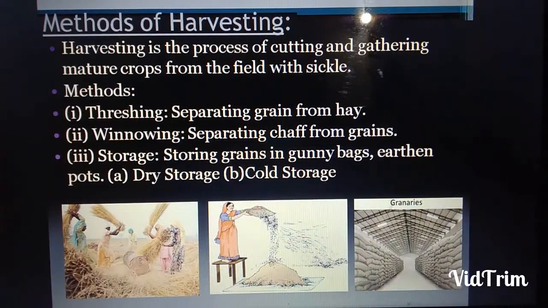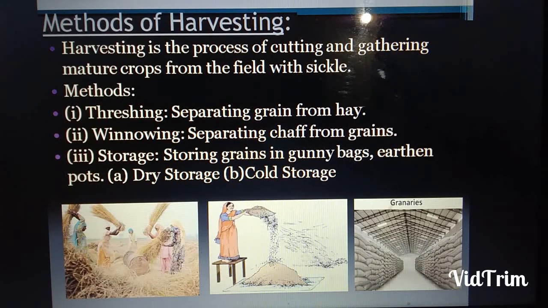These are the methods of harvesting the crop. First of all, we see the definition of harvesting. What is harvesting? It is the process of cutting and gathering mature crops from the field with a sickle. It can be done by the use of thresher or cultivator, and so on.